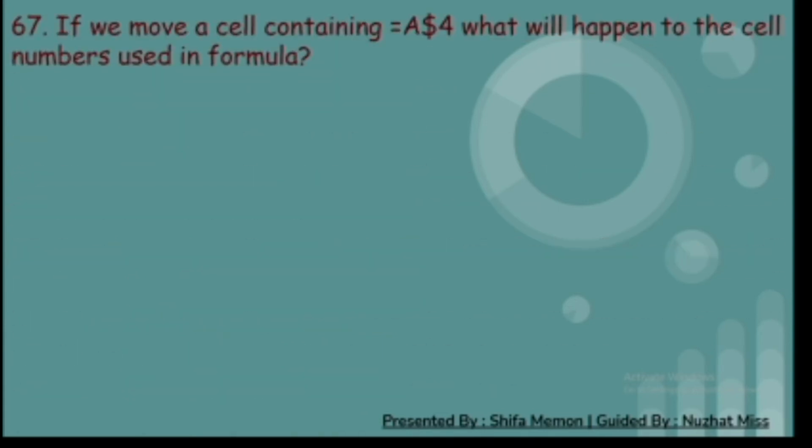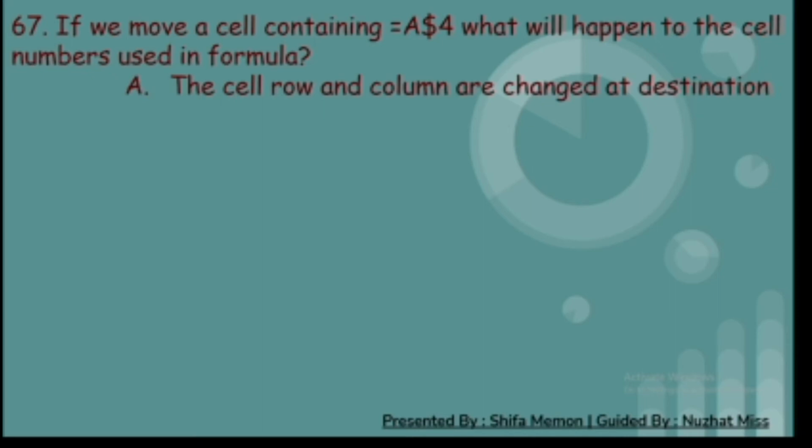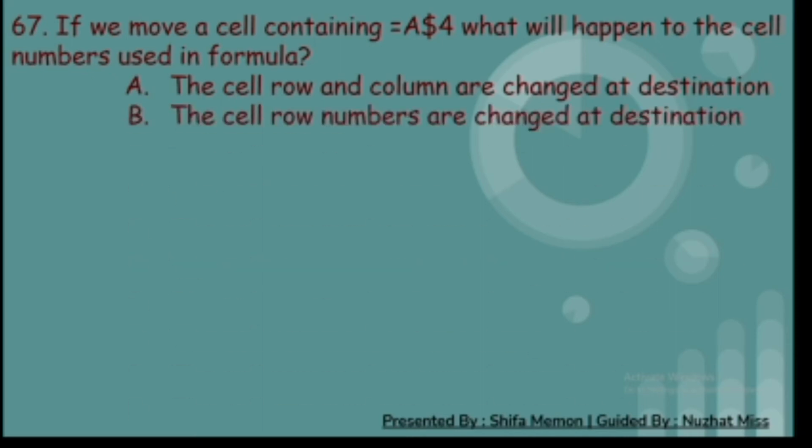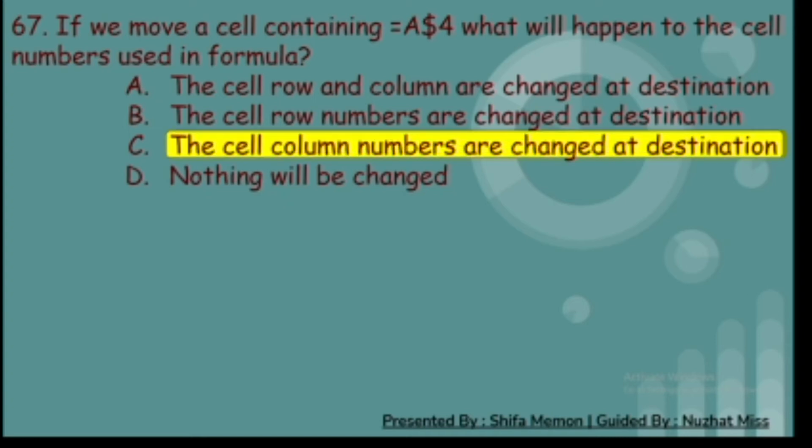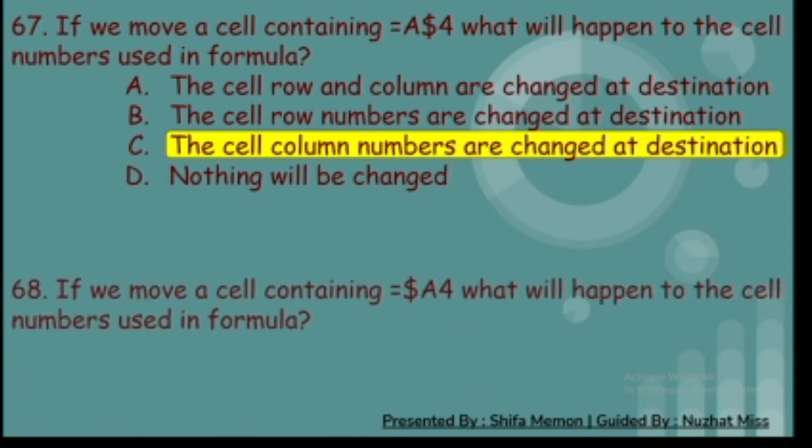67th. If we move a cell containing equal to A4, what will happen to the cell numbers used in formula? A. The cell row and column are changed at destination. B. The cell row numbers are changed at destination. C. The cell column numbers are changed at destination. And D. Nothing will be changed. And the correct answer is C. The cell column numbers are changed at destination.